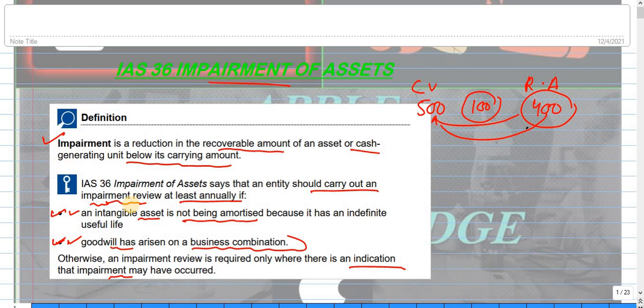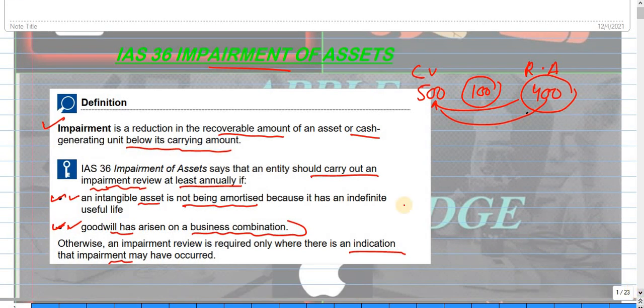Otherwise you will check for an indication. If there's an indication, then definitely you will go for impairment review. Otherwise, no need. Now let's move on.